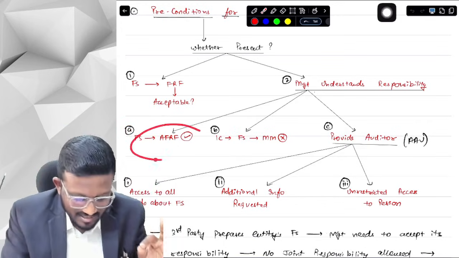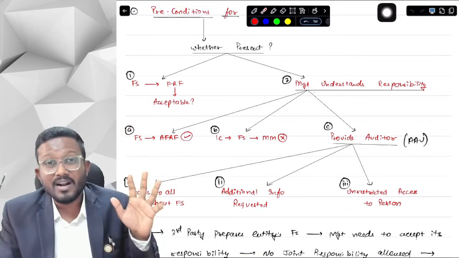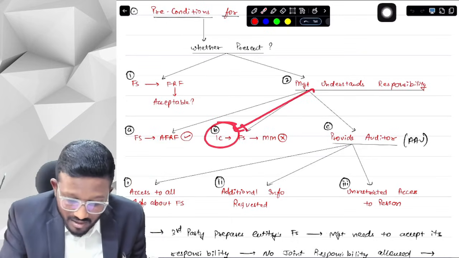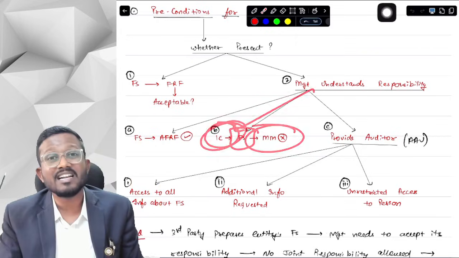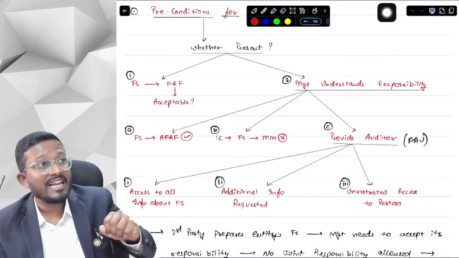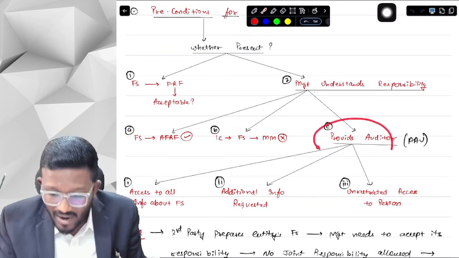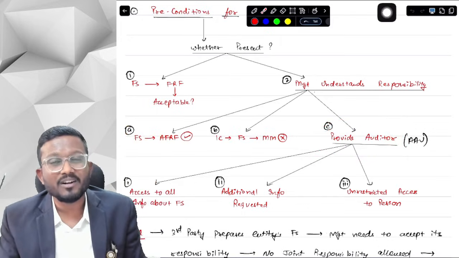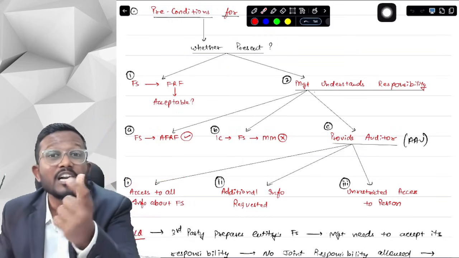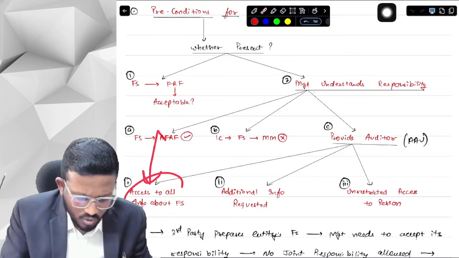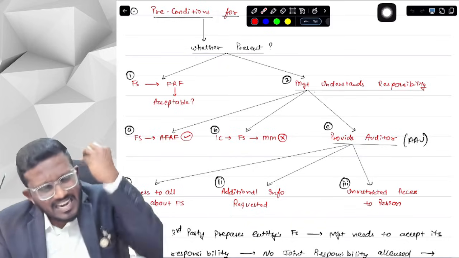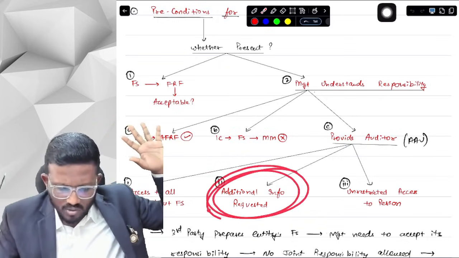Okay, yes, sir. First is this. Secondly, financial statements will not be prepared in a correct manner if internal controls are weak. So maintaining those internal controls, so that the financial statements don't contain any material misstatement, is the responsibility of management. And third, you don't just have to maintain, you have to provide to the auditor as well. What do we need to provide to the auditor, sir? First of all, access to all the information relevant to the financial statements. Anything that is known to the management relevant to the financial statements needs to be provided to the auditor. Secondly, any additional information that the auditor may request needs to be provided.